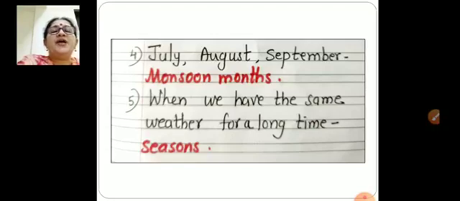Number 5, when we have the same weather for a long time, what is that? When we have the same weather for a long time, it is called seasons. And the weather can change within a very short time. Weather can change within a very short time, and the same weather for a long time is seasons. So we have finished with the name the following.